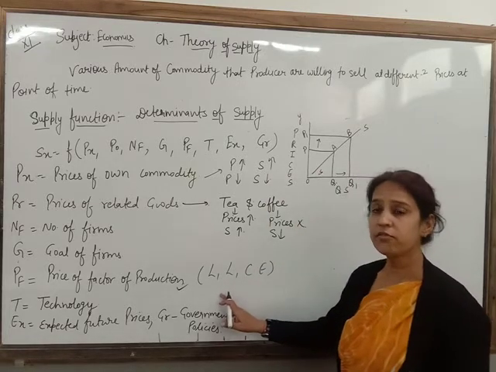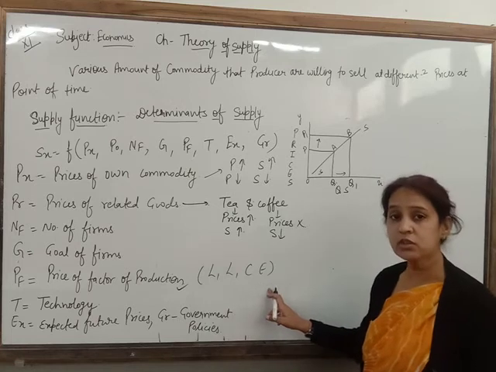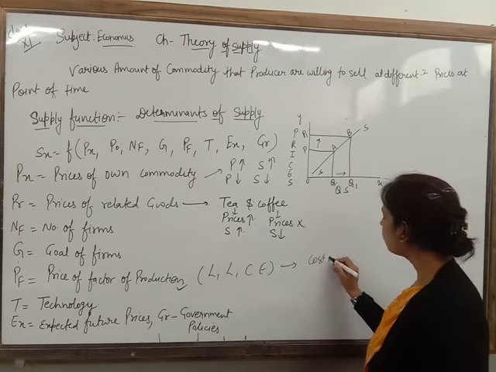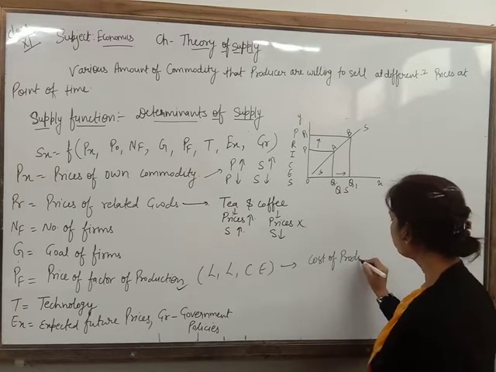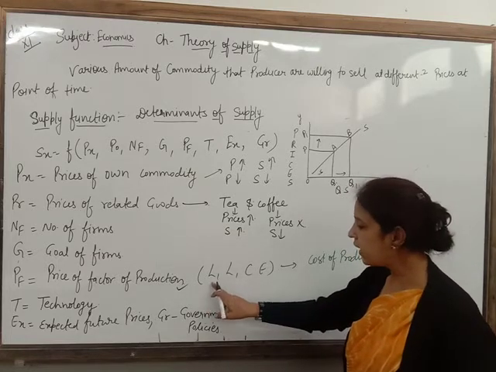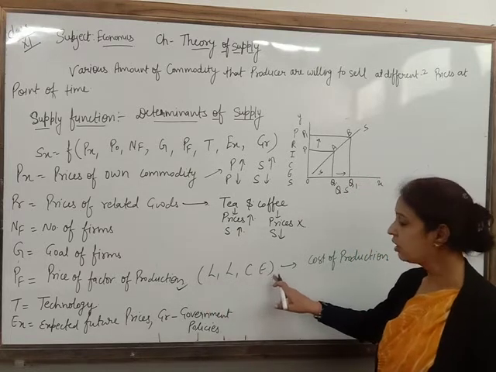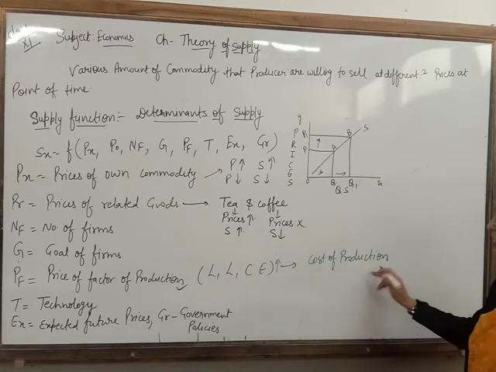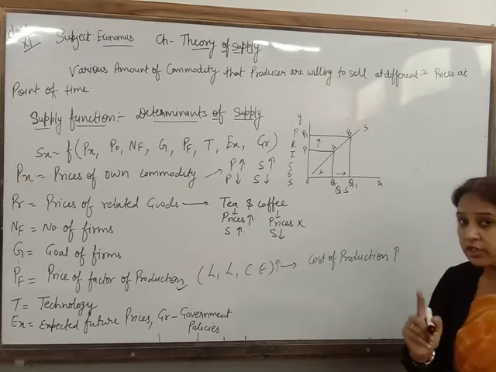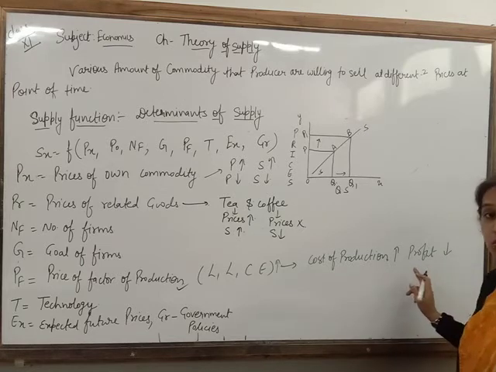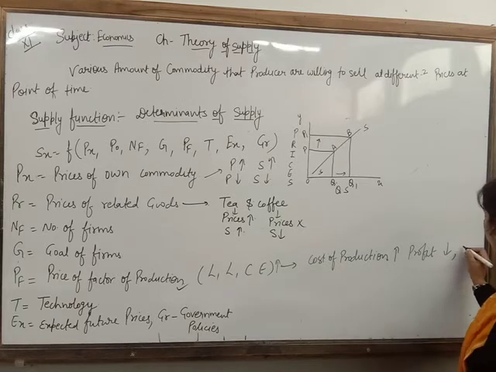If the prices of land, labor, capital and entrepreneurs increase, then in that condition the cost of production also increases, which decreases the profit of the producer. Profit will reduce. Due to the reduction of profit, the producer is going to supply less.